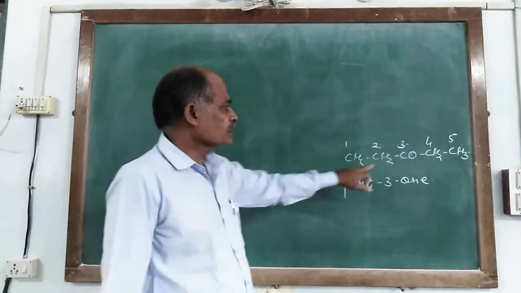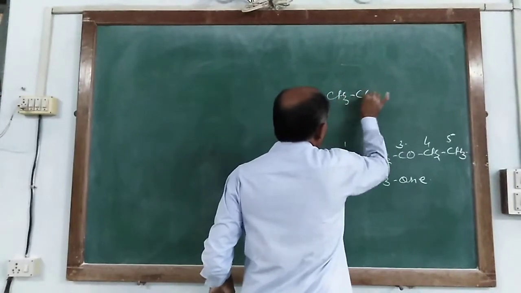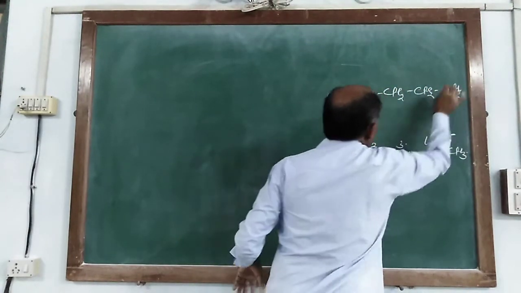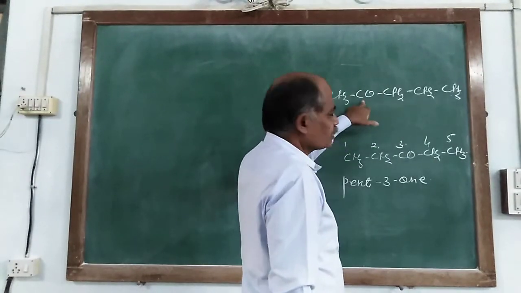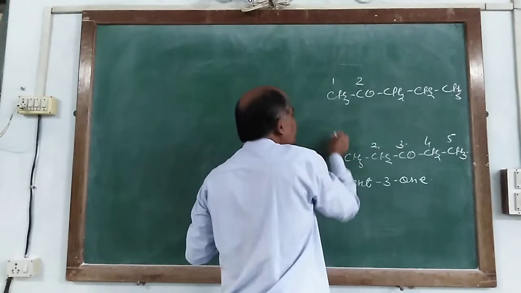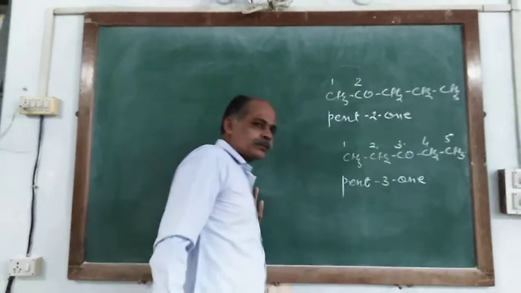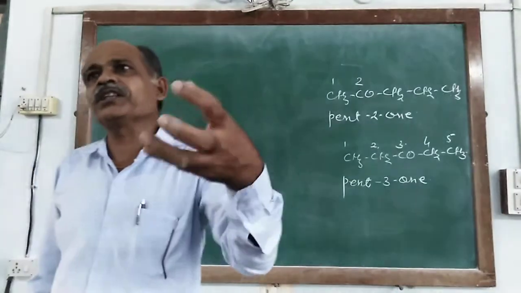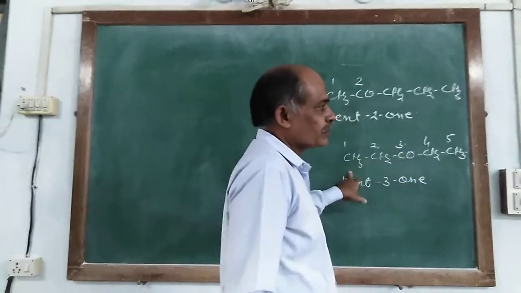Pentanone. But numbers are also indicated because it also has this type of structure: 1, 2, 3, 4 and 5. So it is also pentanone. But the CO from this side has the number 2. So it is pentan-2-one. So when it is necessary to give the number, you give it from the end chain.